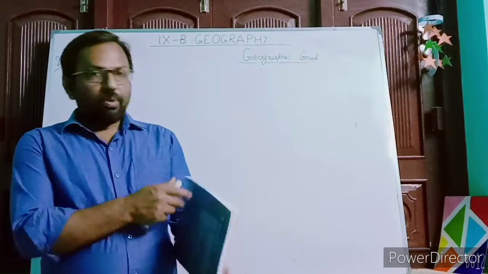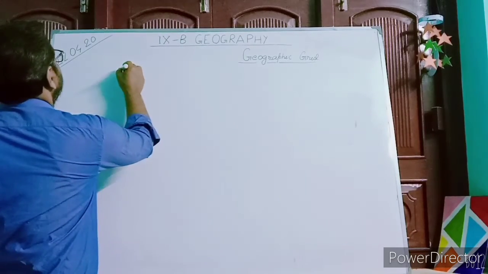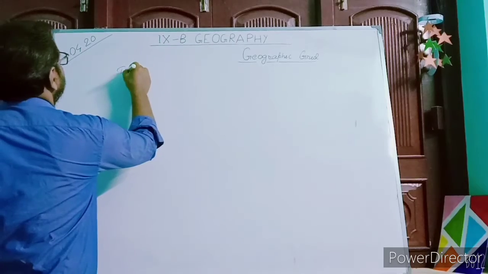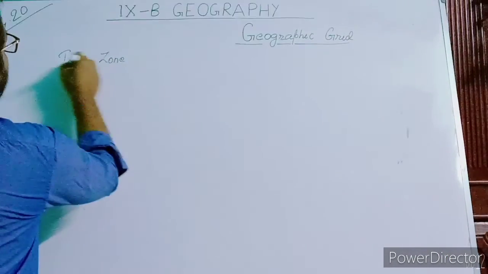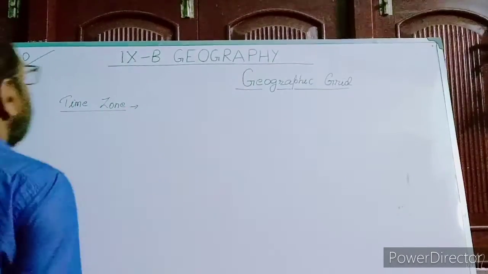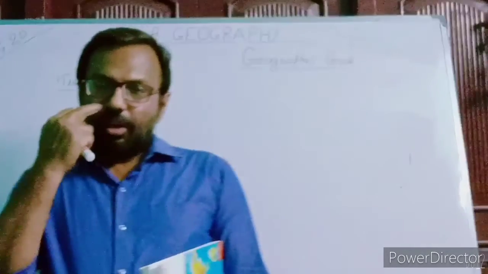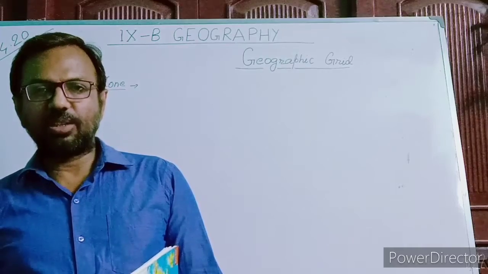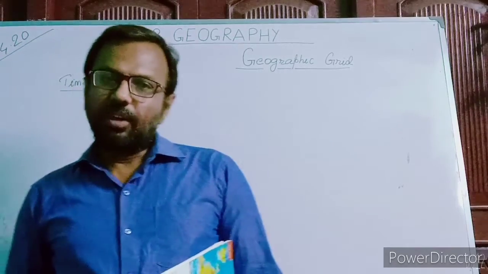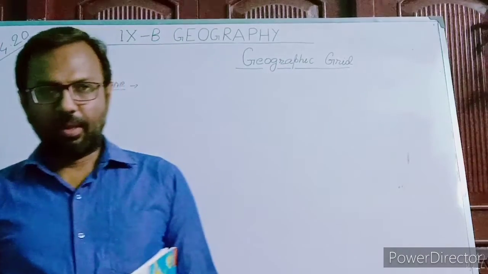Today we discuss about time zone. You know, there are several countries in the world that are very vast in longitudinal extent regarding their areas.